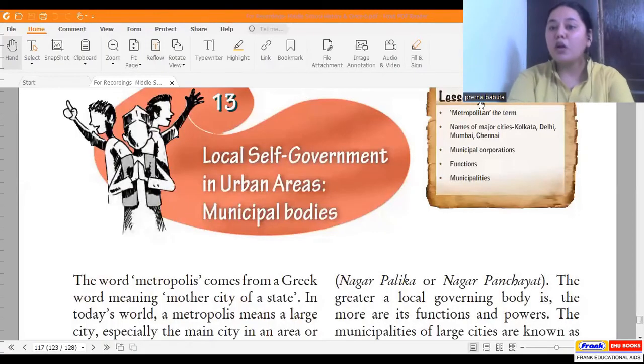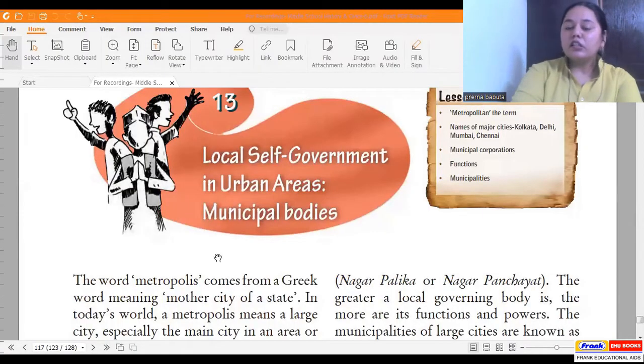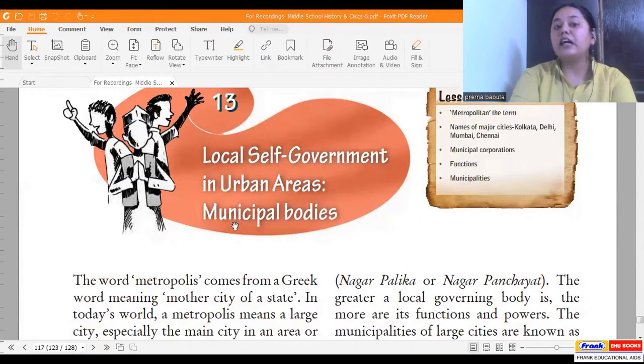So cities, in layman language, and lately, probably in the last few years, you would have heard the term metro cities. So let's first understand what exactly it means. All right. So all of you are on page number 117, chapter number 13, local self-government in urban areas, and these are called municipal bodies.